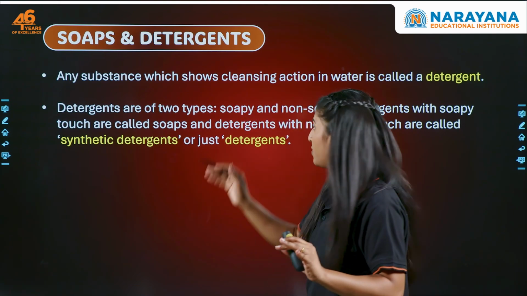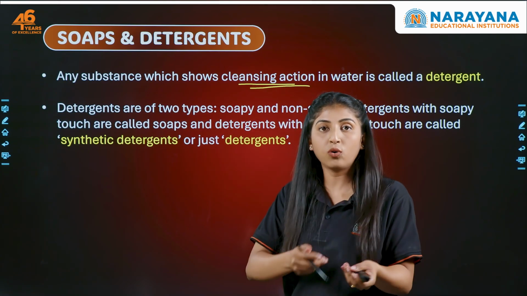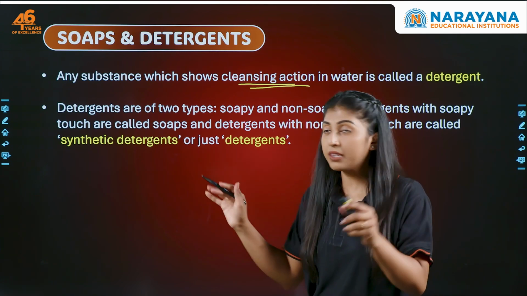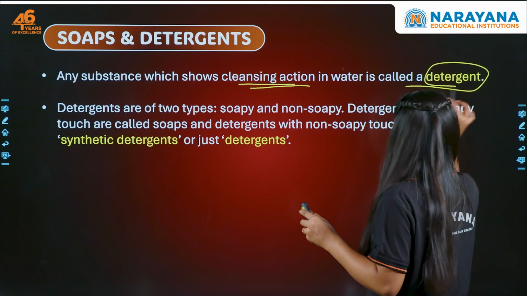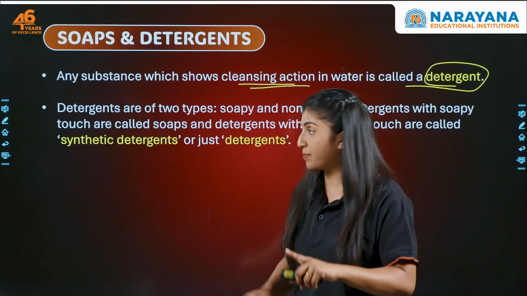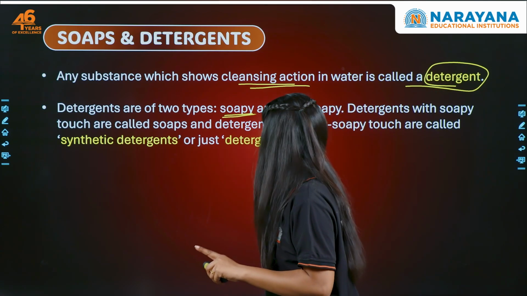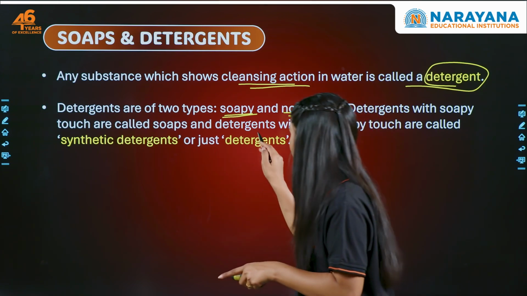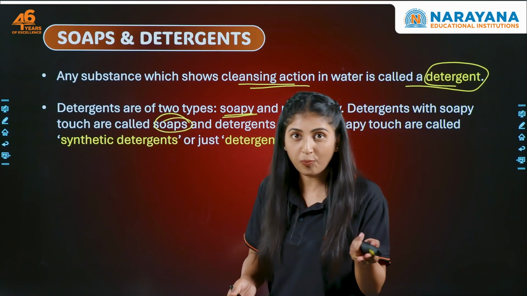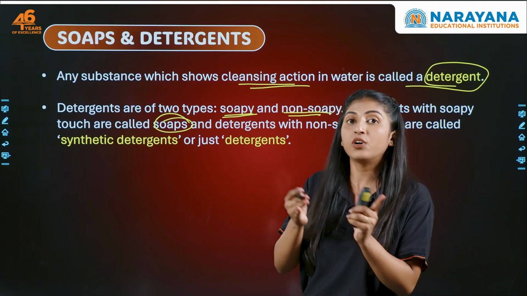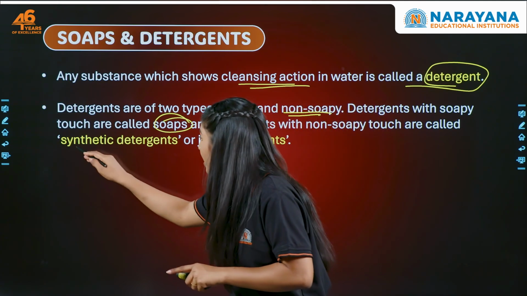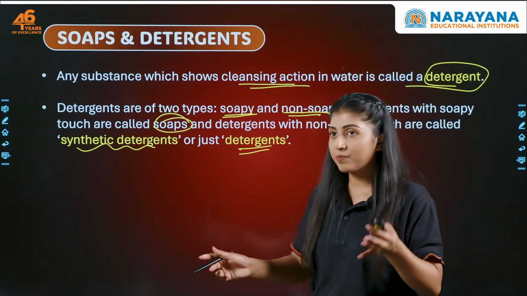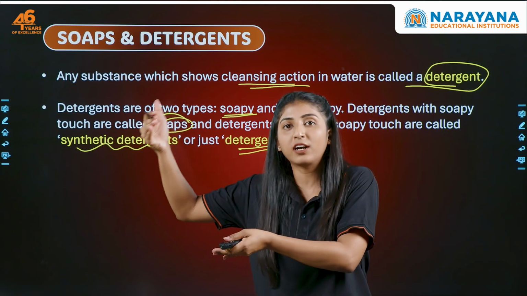So any substance which has a cleansing action, which can show some cleansing property, which can clean some dirt and oil, is called a detergent, right? Now this detergent can be of 2 types. So this detergent can be soapy and non-soapy. Now the detergents which are soapy to touch are called soaps because they are soapy in nature, while detergents which are non-soapy to touch are called synthetic detergent. But in general terms, we call them detergent. So, soap is actually a part of detergent.